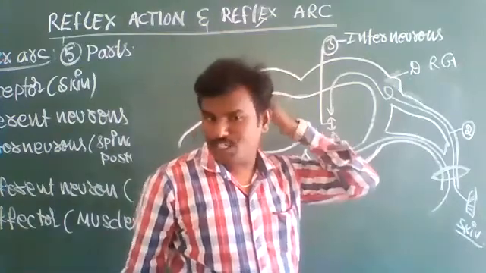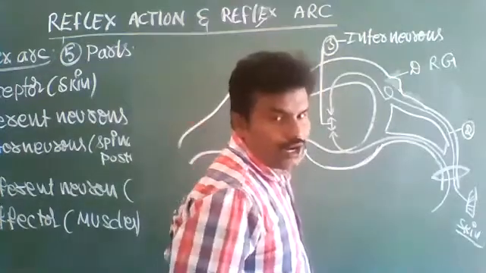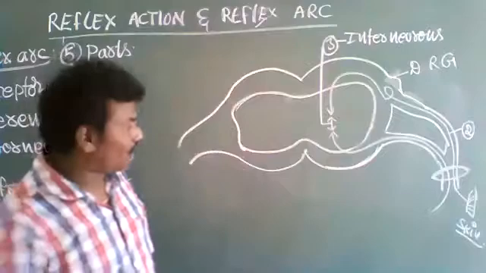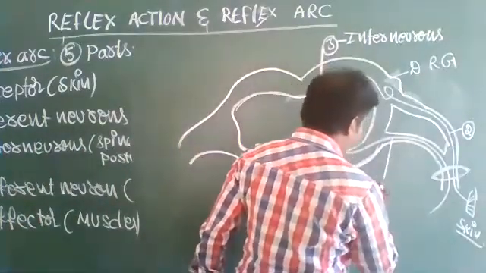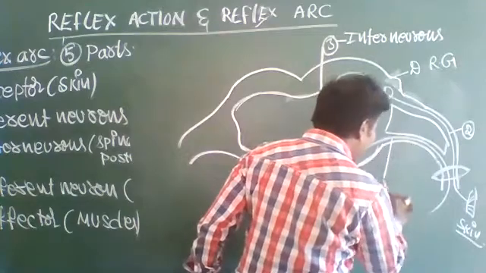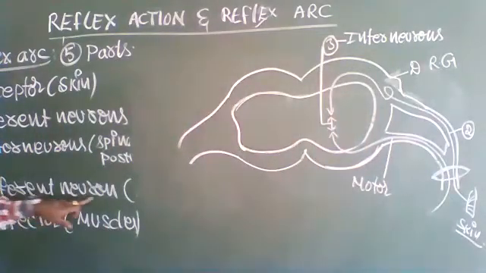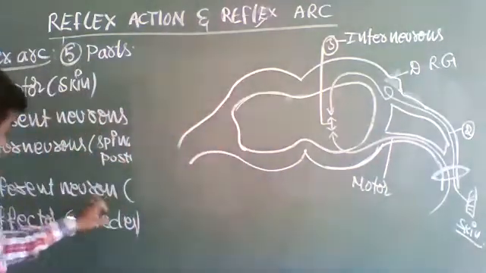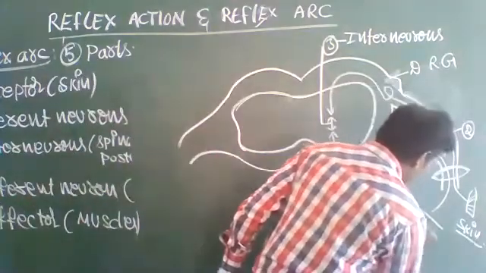Those that pass from the posterior extension of the brain through the spinal cord are called interneurons or intermediate neurons. Then these are called motor neurons. Here, efferent neurons are also called motor neurons. From the motor neurons, finally, the effector.